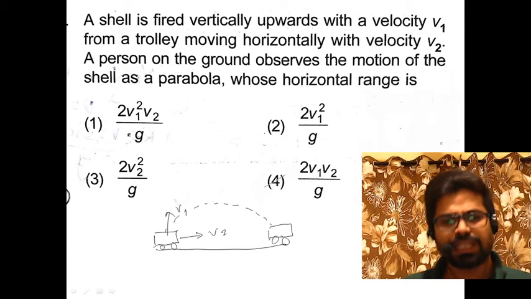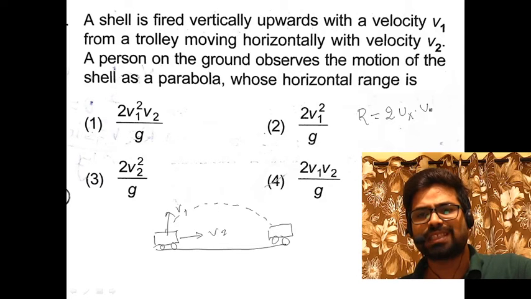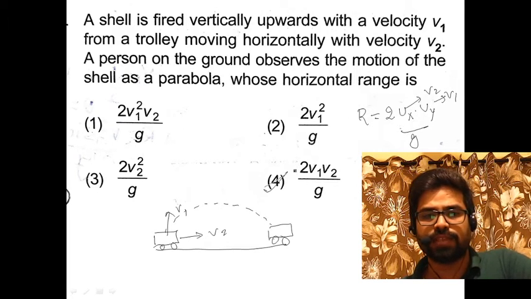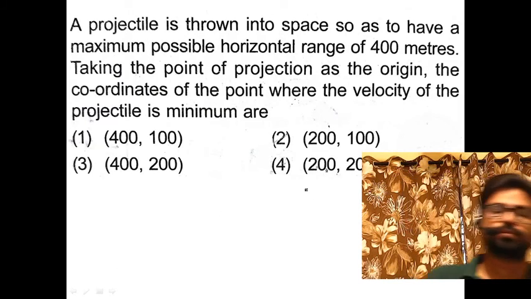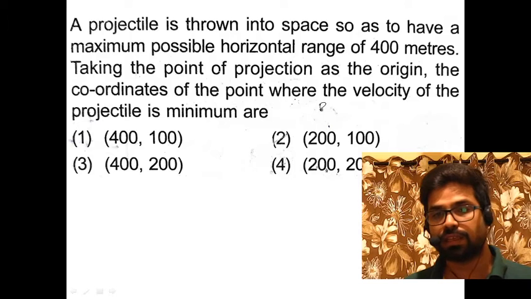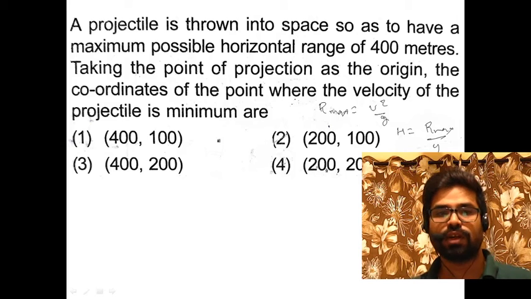So the simplest way to solve this problem is, I have just now told you that range is equal to 2 times ux into uy upon g. Ux value is v2 here, uy value is v1 here. So which expression will it come? The answer is 4th. And next question is, projectiles are thrown into space so as to have the maximum possible horizontal range, r max. So for r max, we know that the value is u square upon g, and the height expression is r max upon 4.